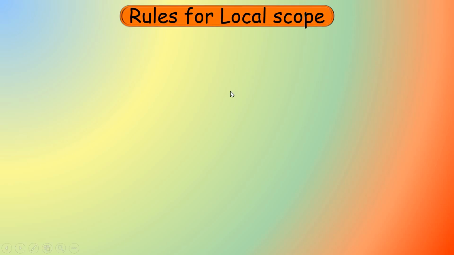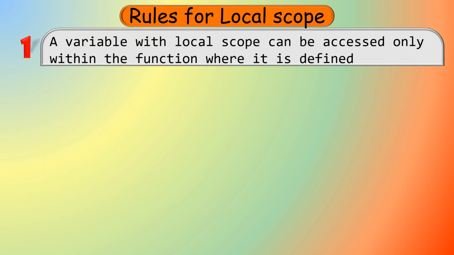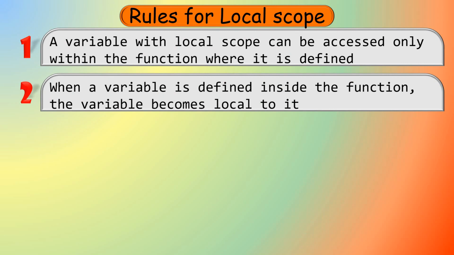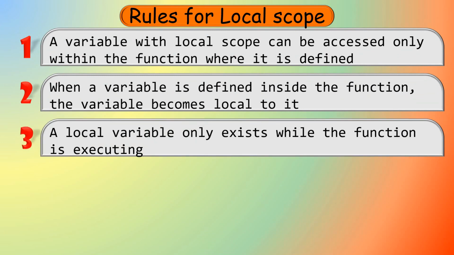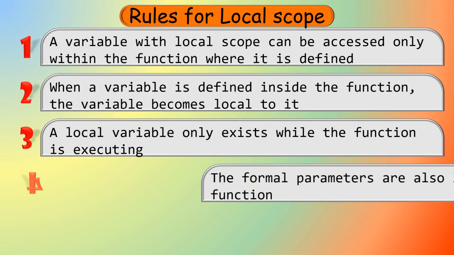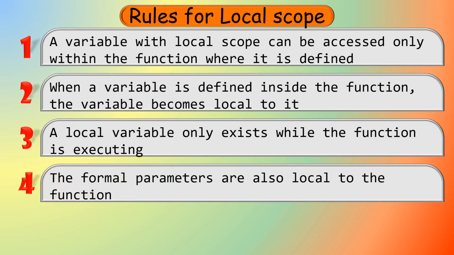Now I will show you the rules for local scope. The first rule: a variable with local scope can be accessed only within the function where it is defined. The second rule: when a variable is defined inside the function, the variable becomes local to it. Third rule: a local variable only exists while the function is executing. Fourth rule: the formal parameters are also local to the function.